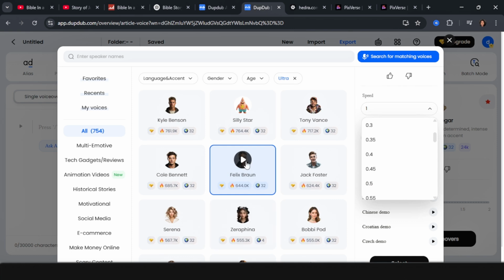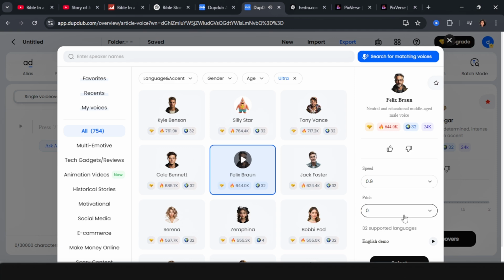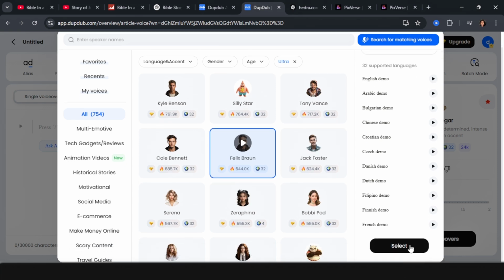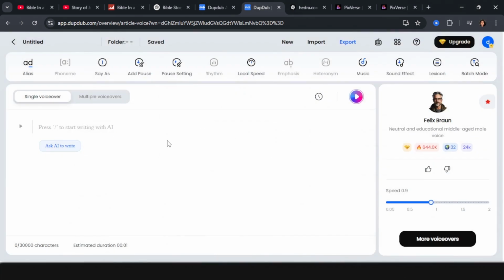You want to click the play button so you can hear the preview of the voice and know which one resonates better with you. You can also play around with the speed if you want it to be a little slower or faster. You can also play around with the pitch if you want it to be high pitched or lower pitched, and you can then click on select. Once you've selected that, you then want to start inputting what your text will be so that this AI tool can add a voiceover from your text.